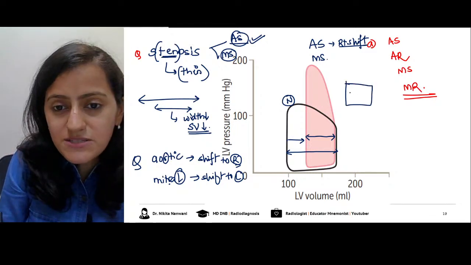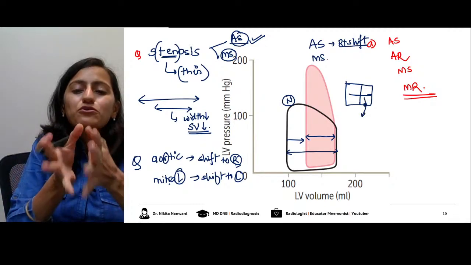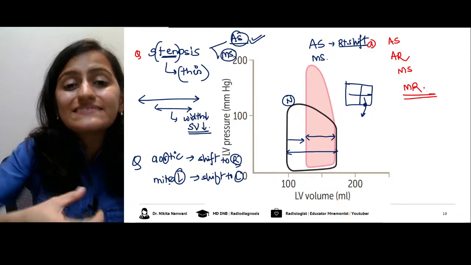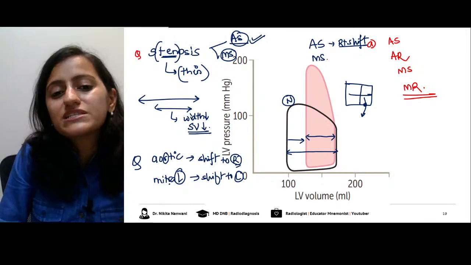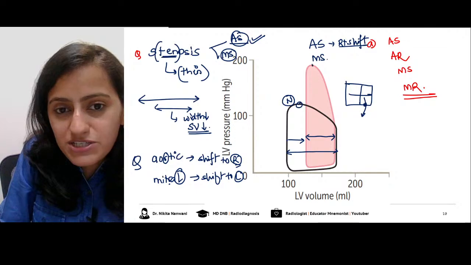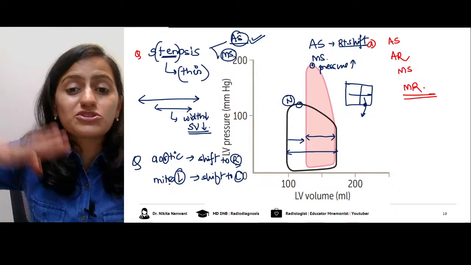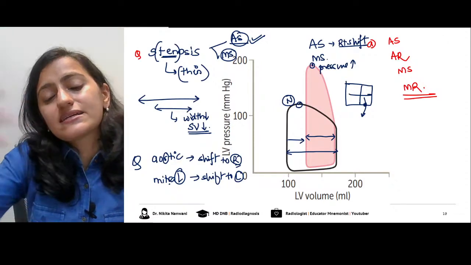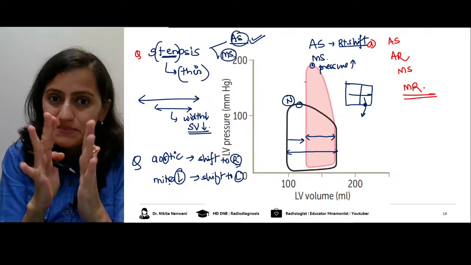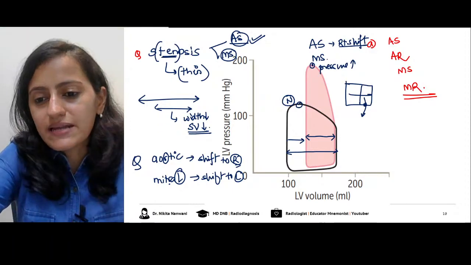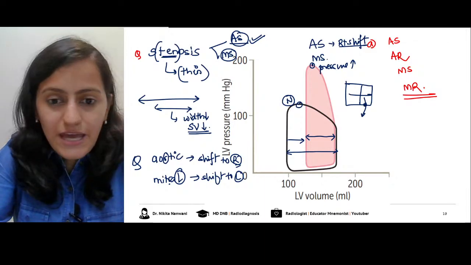Aortic stenosis basically means this door is very narrow. So the left ventricle has to pump out through the narrow door. It has to increase the pressure to push against that narrow door, so more pressure needs to be created. Look at the maximum pressure here and the maximum pressure here. The height of the graph is increasing. Basically, the afterload is increasing. So remember, the height is increasing, stenosis is thin, and aortic is right. That is your aortic stenosis.